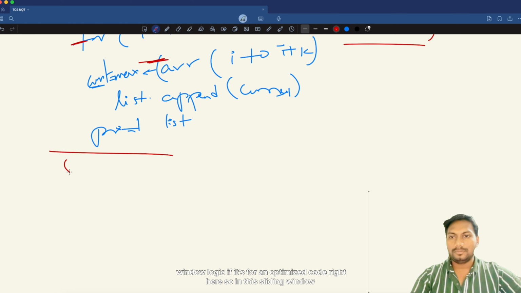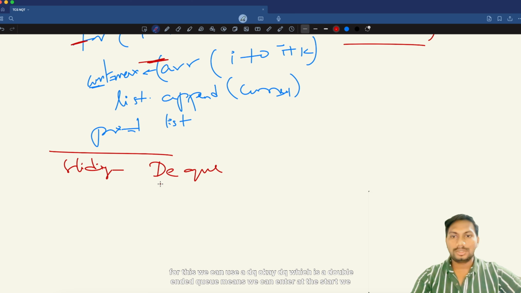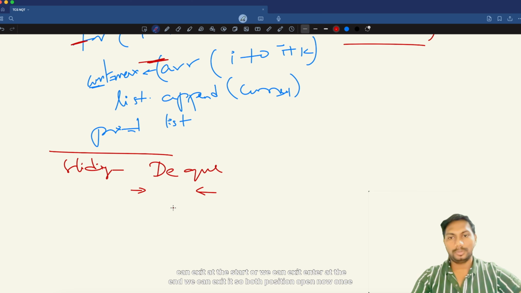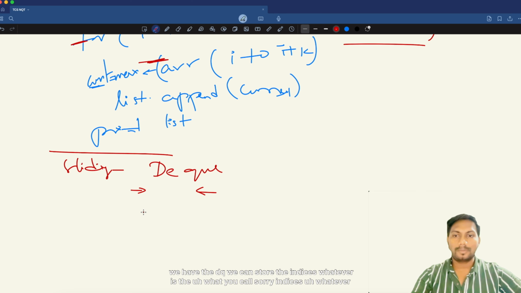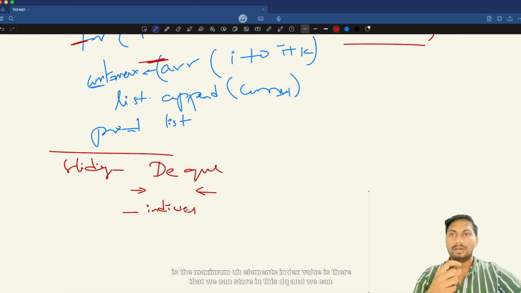In this sliding window, we can use a DQ, a double-ended queue, which means we can enter at the start, exit at the start, or enter at the end and exit at the end. Both ways it's open. Once we have the DQ, we can store the indices of the maximum elements.